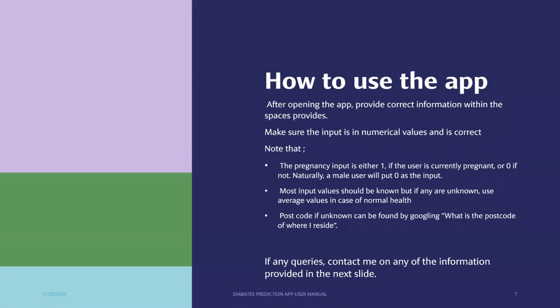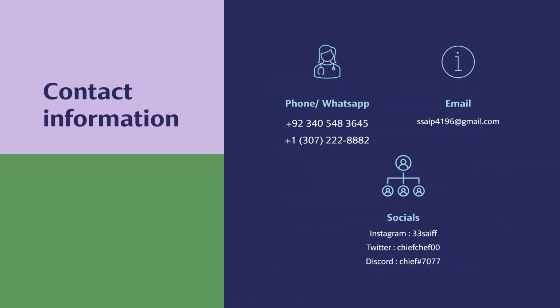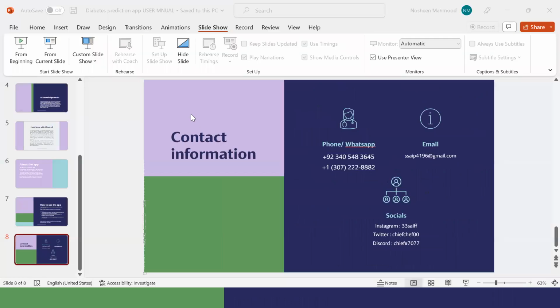How to use the app. After opening the app, provide correct information within the spaces provided. It's going to make more sense once I have opened the app. Note that all of the values are going to be numerical values. The pregnancy input is either going to be 1 or 0. The postcode can be found by googling the postcode of where I reside. And on the next line, you can contact me using any of the information provided.